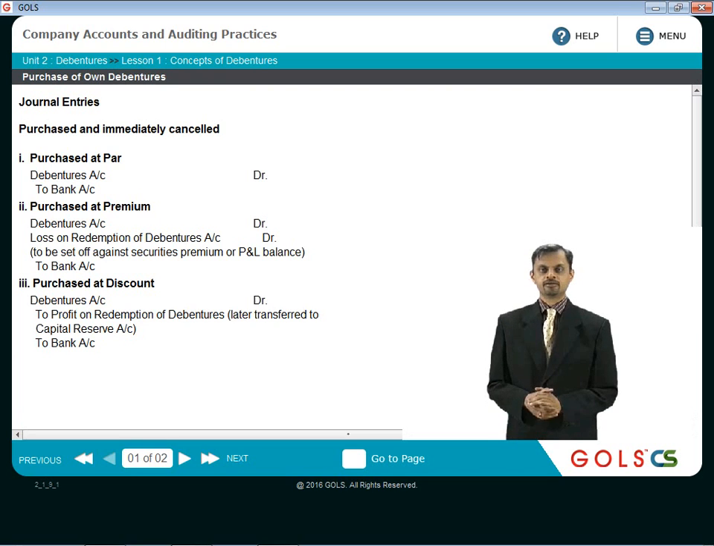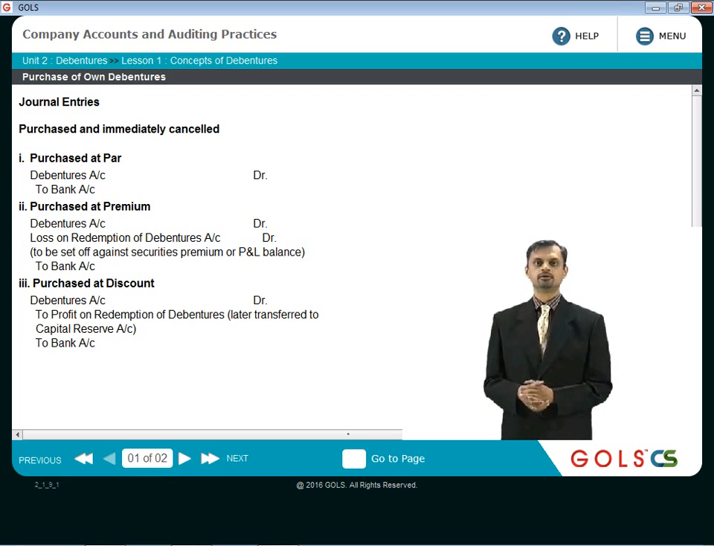Earlier we discussed that one of the ways of redemption of debentures is to purchase its own debentures by the company from the open market. So now let us see what happens when the company's own debentures are purchased from the open market.